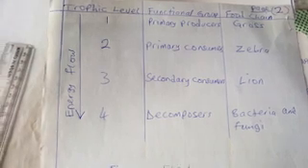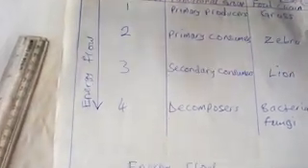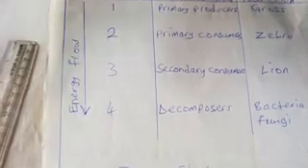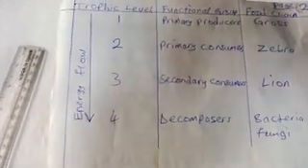Zebra is a primary consumer. Lion is the secondary consumer. So that is how they provide food for each other, and they provide energy also for each other. Energy flows from the grass down to the bacteria in that order, as you can see in the arrow showing energy flow.